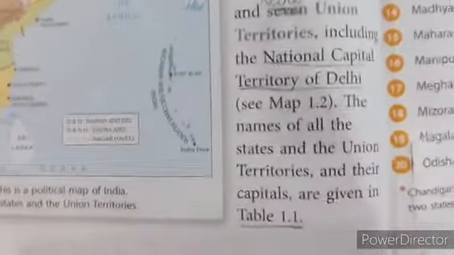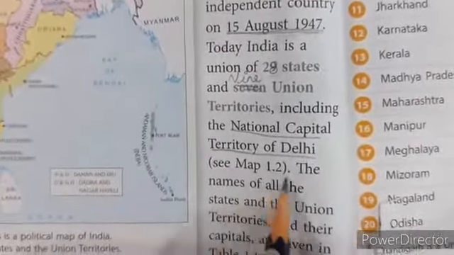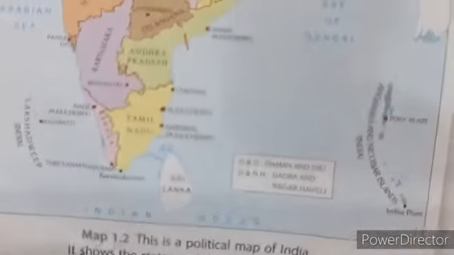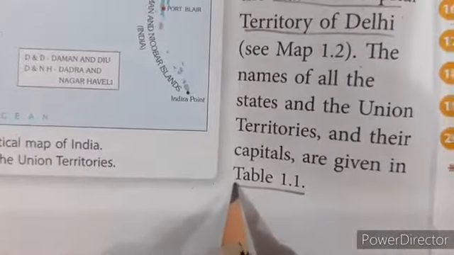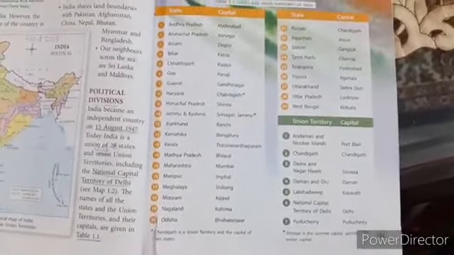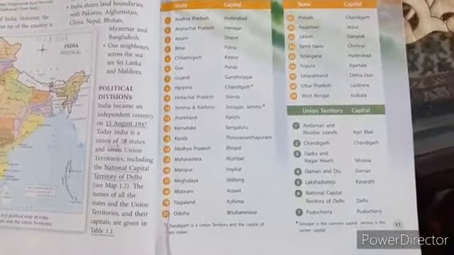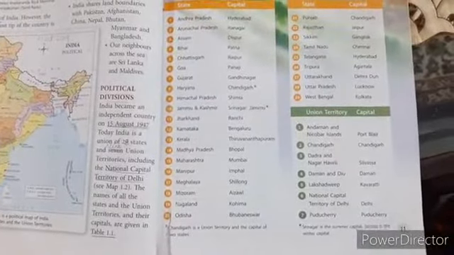So whenever in between the paragraphs we get names like see map 1.2, we will go and look at the map which is numbered 1.2. So here we have to come to table 1.1. Children, now you have to look at table 1.1, where we are provided with all the 28 states and 9 union territories.